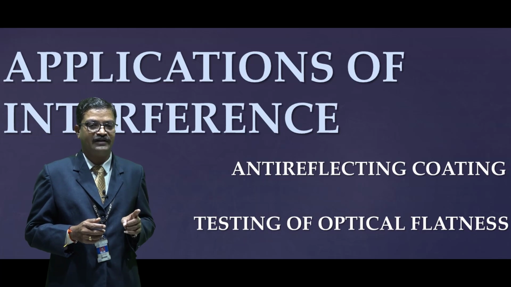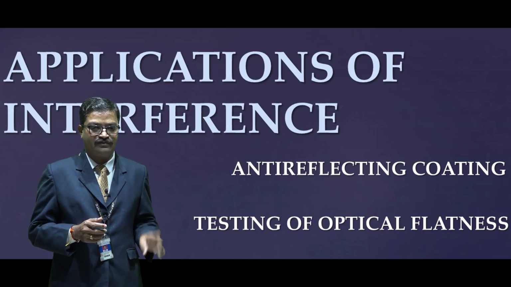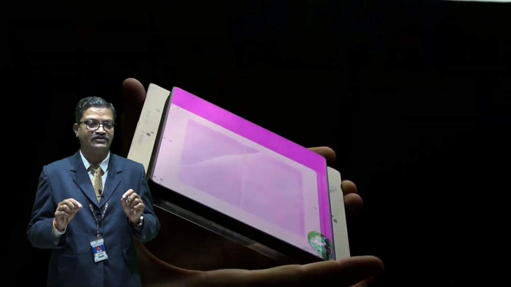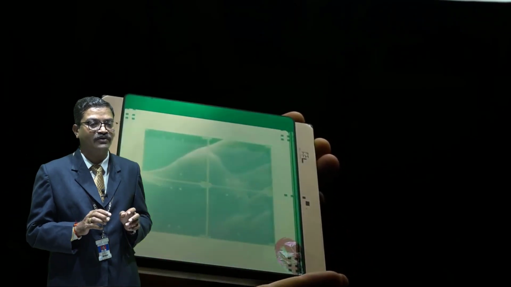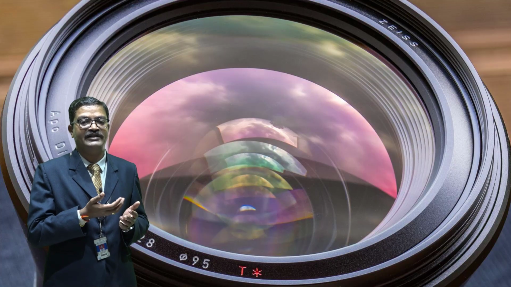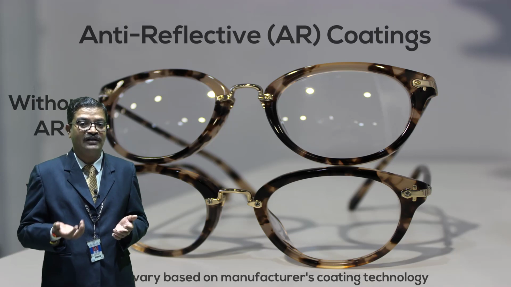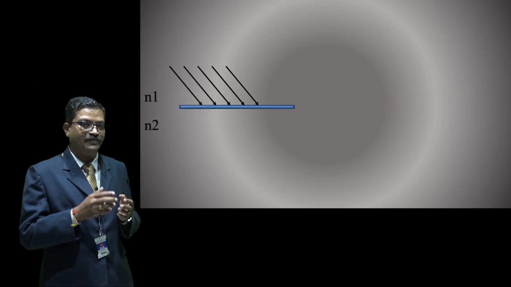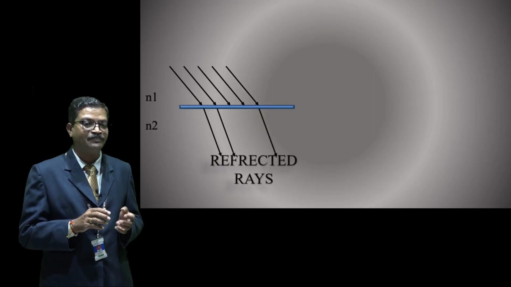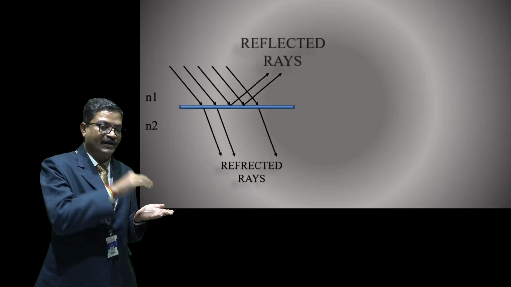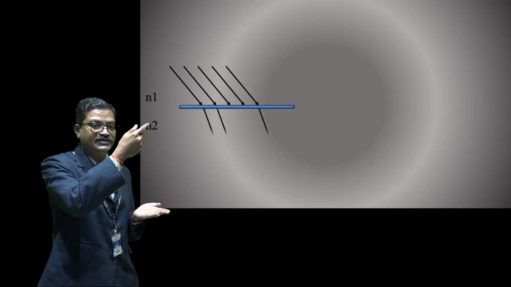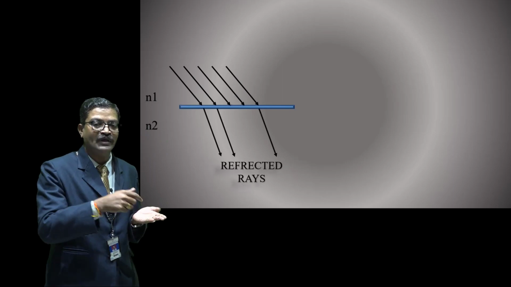The first application is the anti-reflection coating. What do you mean by anti-reflection coating? Anti-reflection coating is also known as non-reflection coating. This anti-reflection coating is used in camera lenses, lenses of spectacles, and windshields of cars. The working principle of anti-reflection coating is this: when light is incident on the anti-reflection coating, it reduces the intensity of the reflected light.